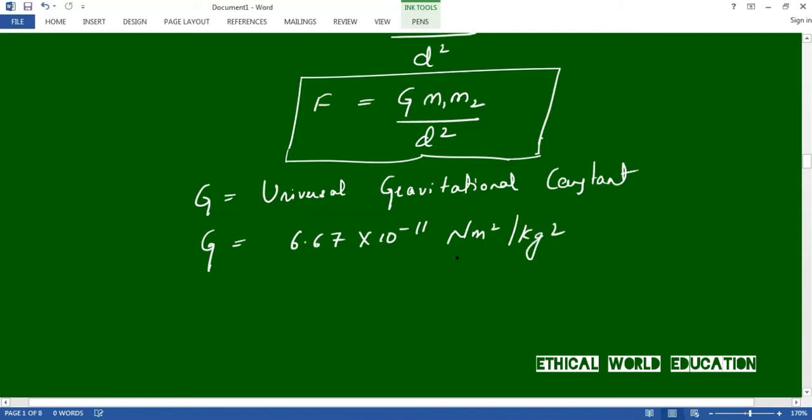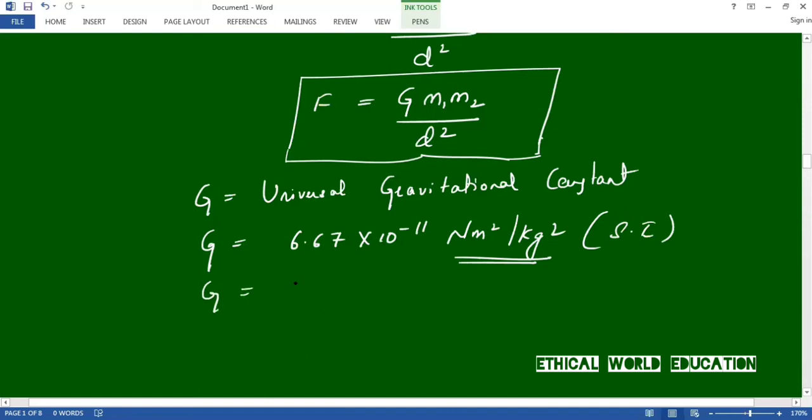This is the unit of the Newton gravitational constant. This is the SI unit, Newton meter square per kg square.